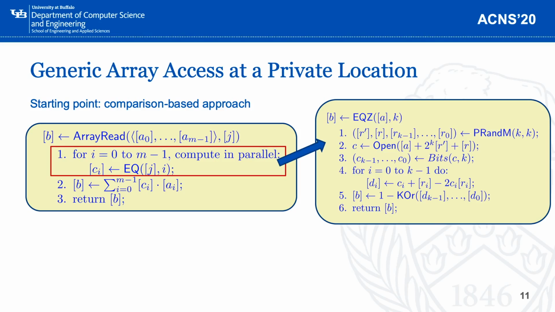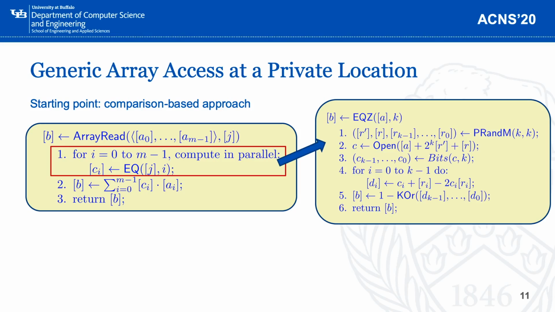So next, we generate all the bits of the opened C and use these bits to generate the bits of the original argument, or the private input. This is done on line 4 by using XOR. Then we combine all the bits of the original input A using an OR operation at the end.